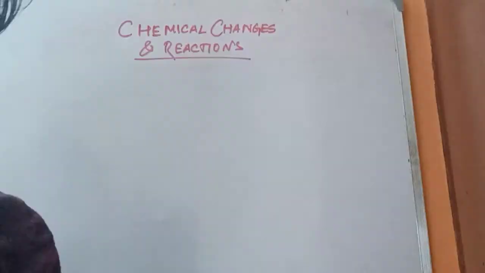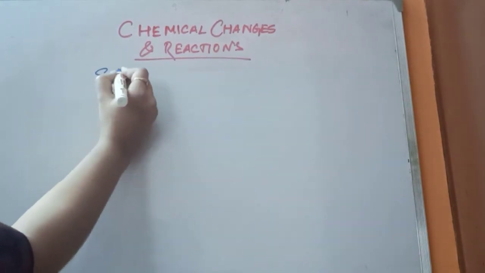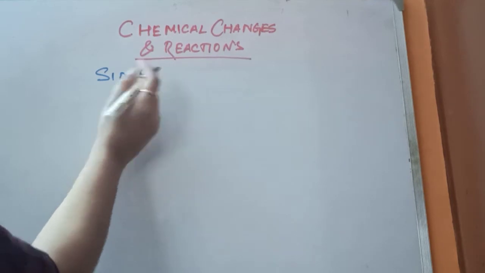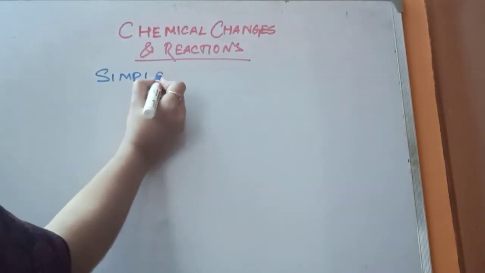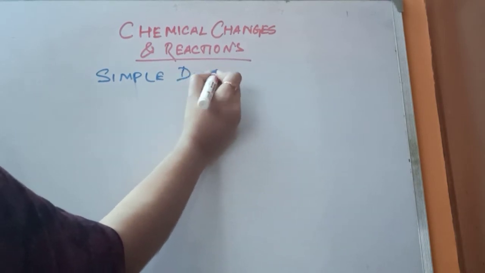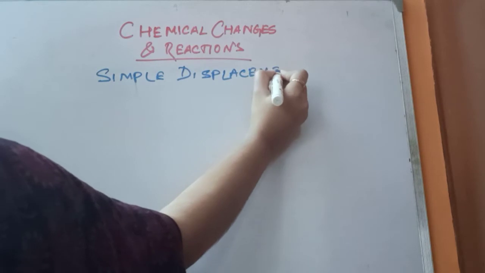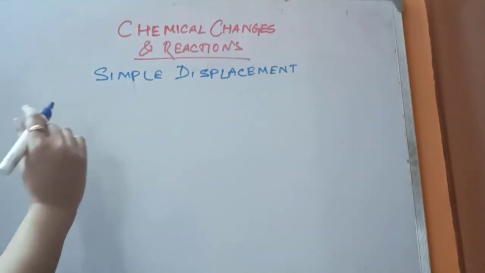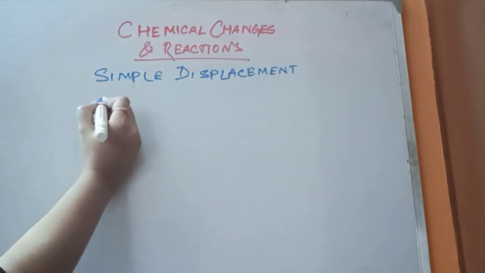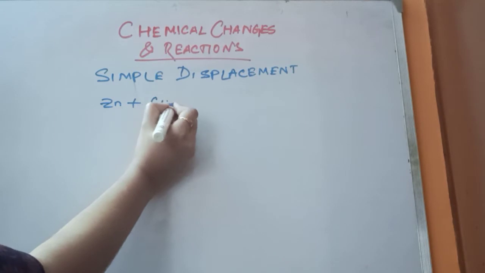In simple displacement reaction, what I have told earlier is that there is an element and there is a compound.